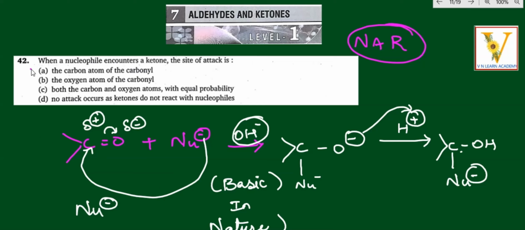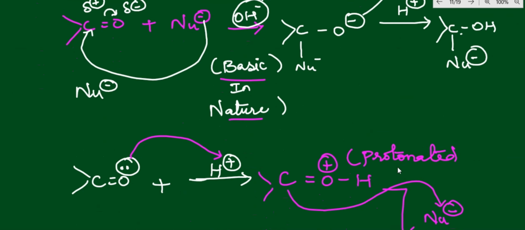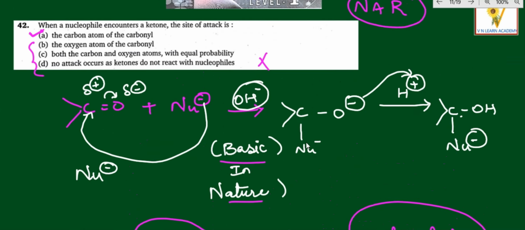Now which is the correct option? Option A is the correct option, not the others. That is what I just mentioned very clearly, basic in nature, acidic in nature. The acidic one is ready to get the protonated alcohol, whereas the basic one is ready for the nucleophilic attack, and after that it will go for the acidic step to get the protonated alcohol. Basically both are ready to get the protonated alcohol, but which one attacks first is the matter. The nucleophilic attack, that is basic in nature, the nucleophile attacks the carbonyl carbon. Hope you got the clarity.